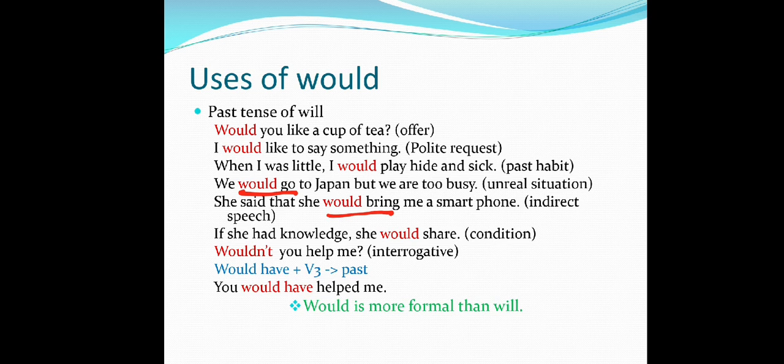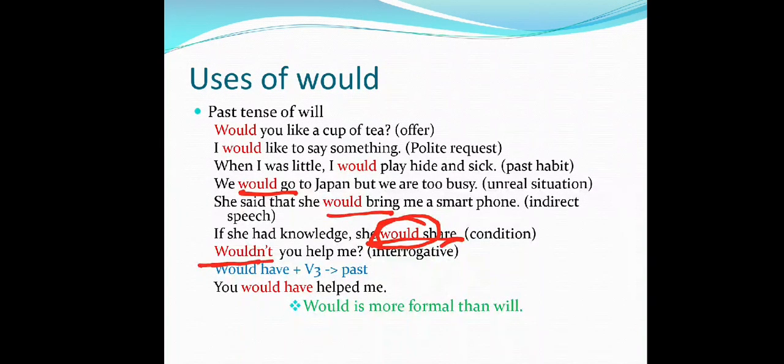If she had knowledge, she would share. If she has knowledge, she will share it with you. If she had knowledge, she would share. It's a condition. If she has something, she will share with you. So it shows the condition, conditional type 2. If she had knowledge, she would share.